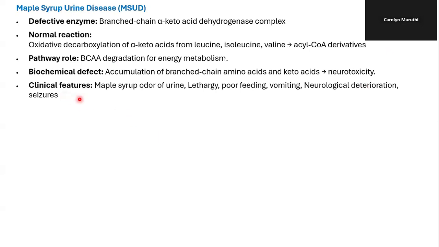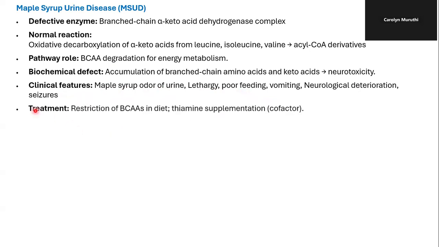And various clinical features are manifested. These include the maple syrup odor of urine, poor feeding, vomiting, and also seizures. Treatment includes restriction of branched chain amino acids in the diet. Thiamine supplementation may also help since it is a cofactor for this enzyme.